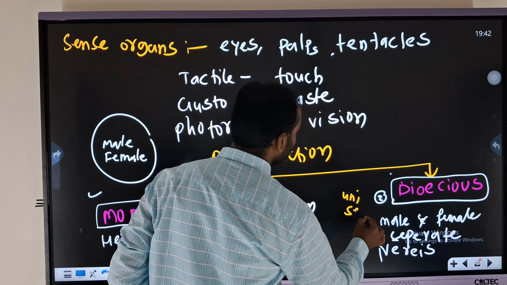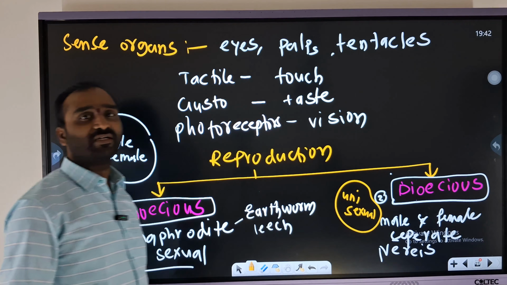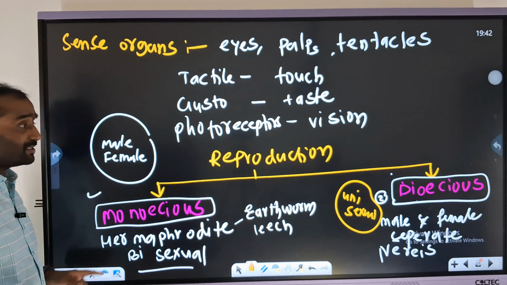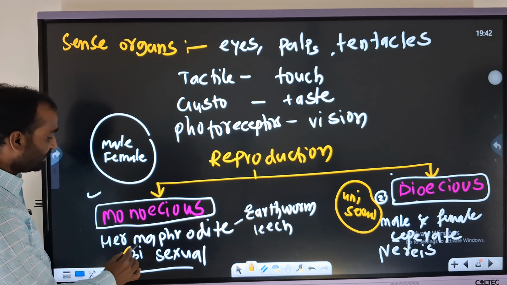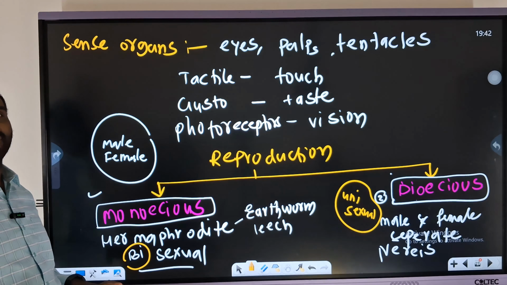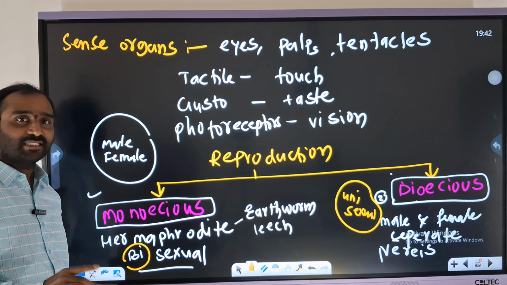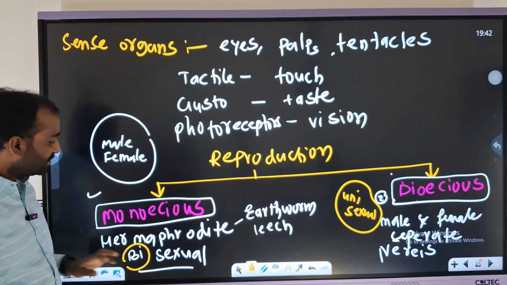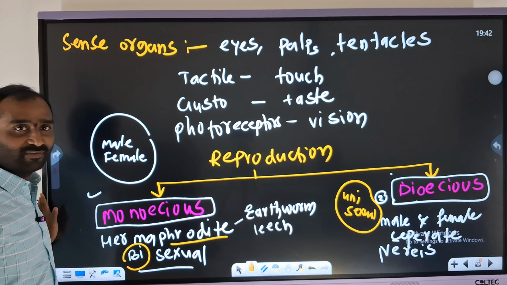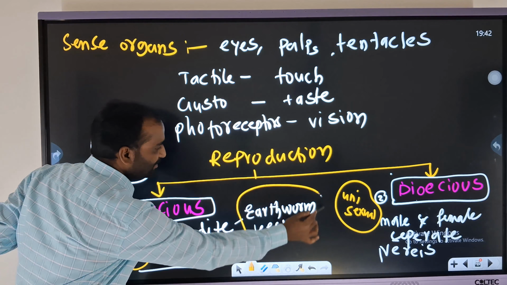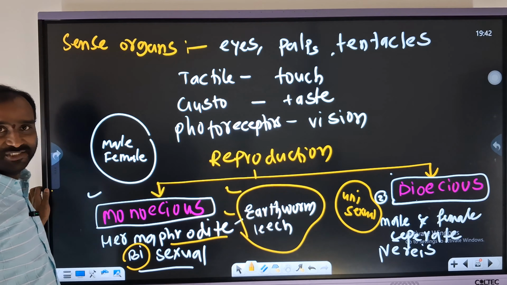And here we are mentioning unisexual. Most of you get confused about this in the non-chordate phyla. Here di means two separate. Bisexual means both male and female reproductive systems are present in one organism, hence it is called hermaphrodite. Examples you need to sort out like this: earthworm as well as leech.